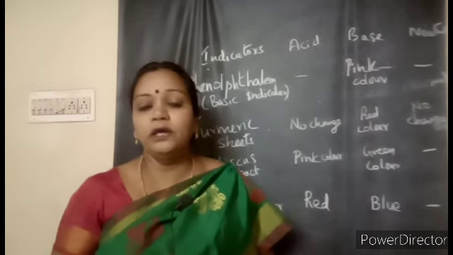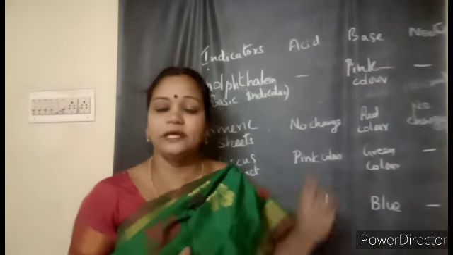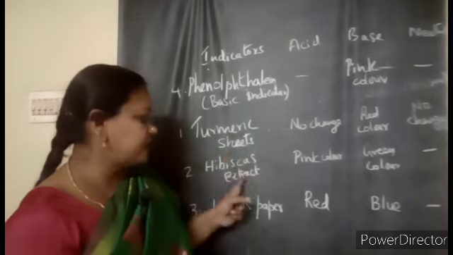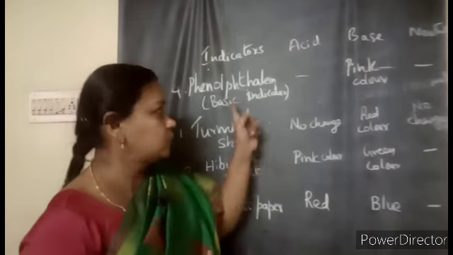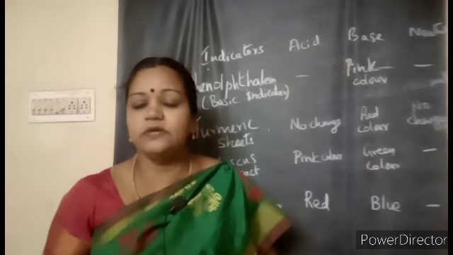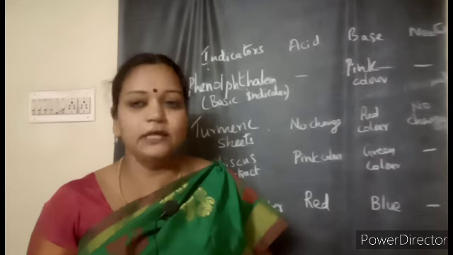Then how can we test it? How can we know whether a substance given is acidic or basic? That can be done using different types of indicators like turmeric sheets, hibiscus extract, litmus paper, and also the chemical phenolphthalein. By testing with different things, by the color change they give, we can understand whether it is acidic or basic.